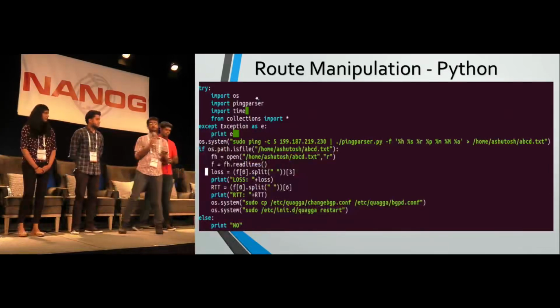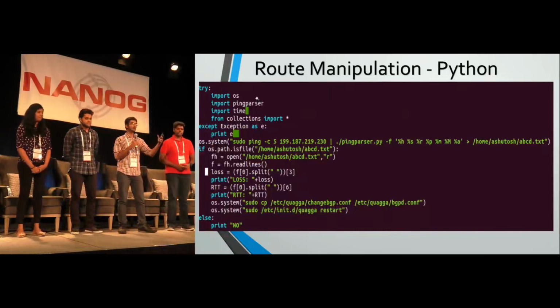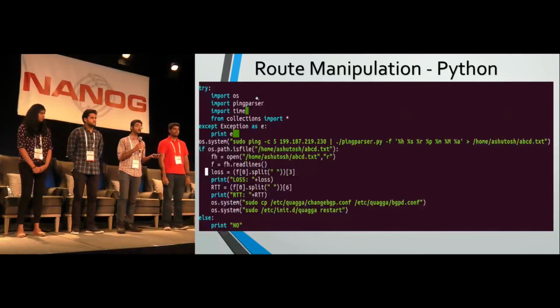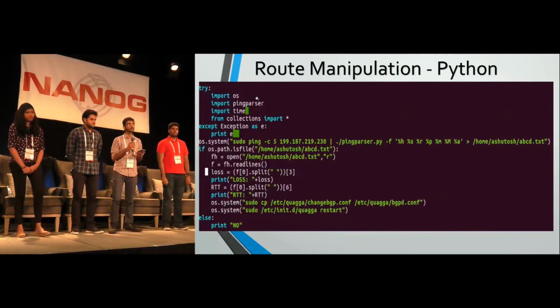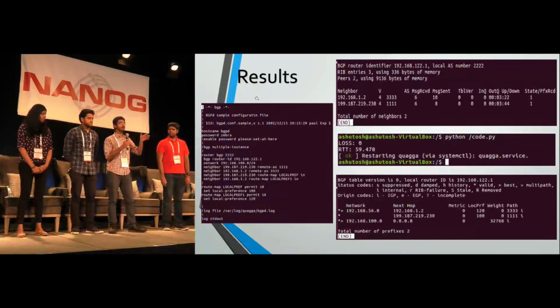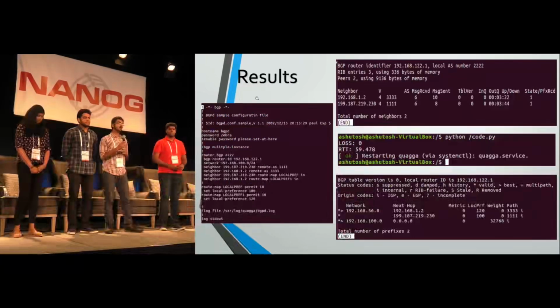So the intention was not to reinvent the wheel. Something like this you might have seen where you do a polling of the particular prefix, and then you might change the local preference for the BGP route. But what we wanted to achieve was, we have a Ryu topology, which is like an actual SDN topology using OpenFlow protocol, and that's what we were trying to configure.